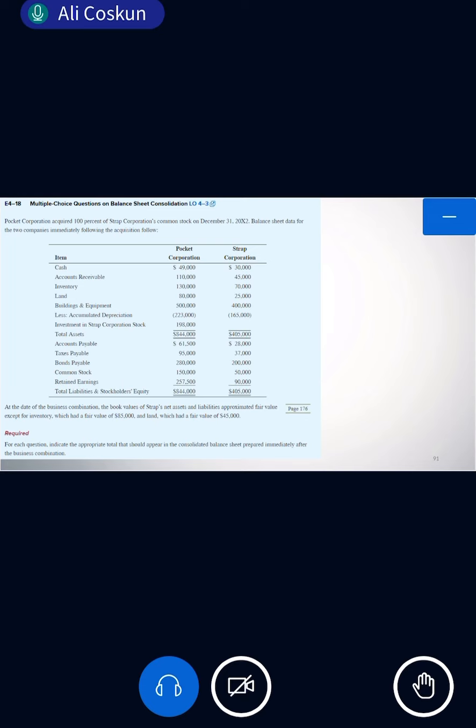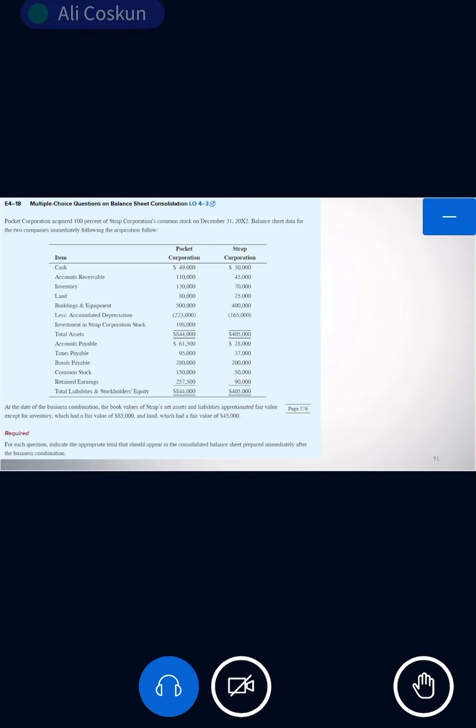So what about this accumulate depreciation? How much will be the balance? Actually, I said minus so you understand. So this one, accumulate depreciation, how much will it be in the consolidated balance? Tell me how much will it be? $223. Okay, accumulate depreciation is eliminated, right? Do you remember? Since accumulate depreciation is eliminated, 165 will be decreased from building and accumulate depreciation together. Because of that, I said minus.